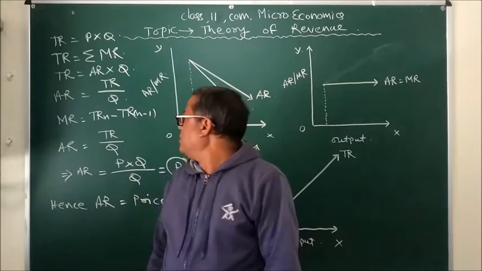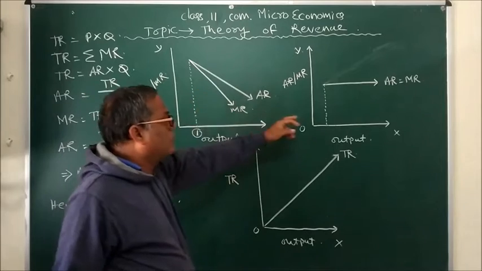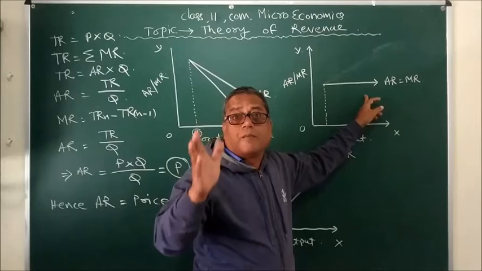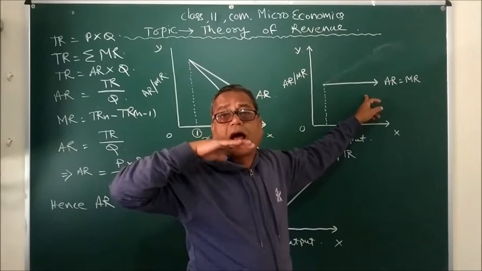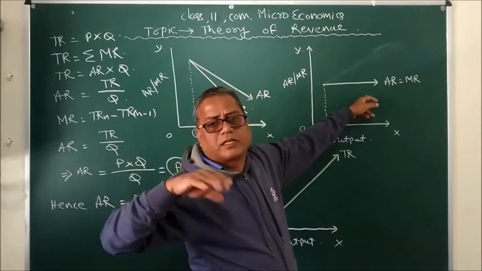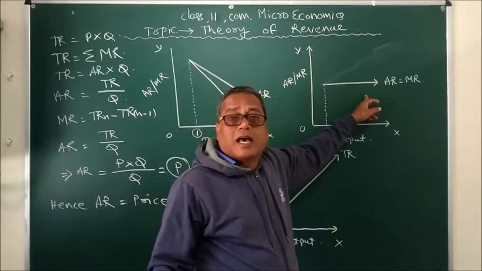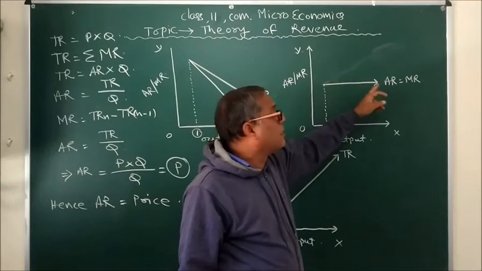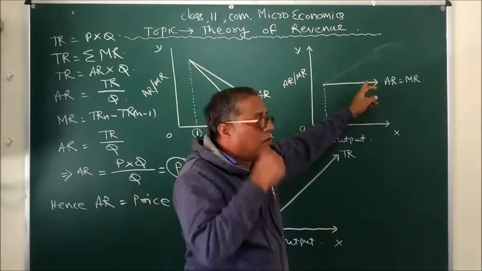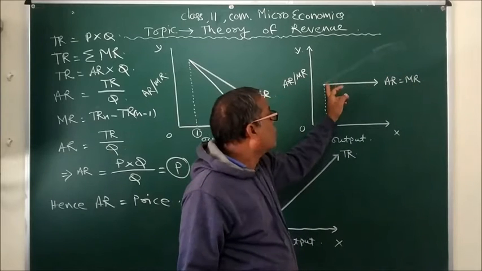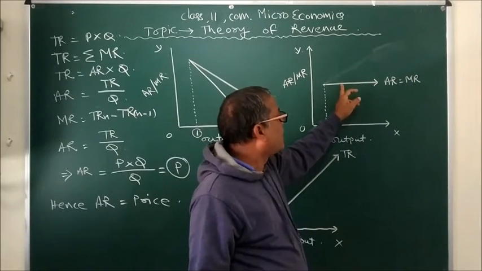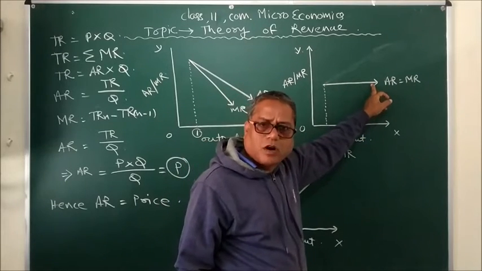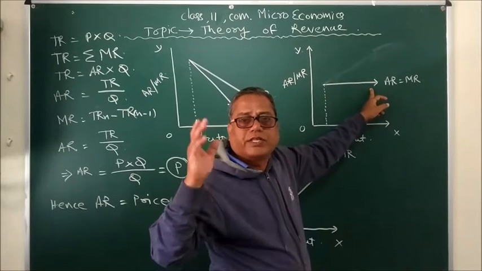So, under the two different headings of perfectly competitive market and imperfect competition, we will be discussing the nature of revenue curves. First we come to the perfectly competitive market. See this diagram. In a perfectly competitive market, because price is uniform, the producer cannot increase or decrease price, hence price always remains fixed. That's why the average revenue curve and marginal revenue curve both coincide with each other and are parallel to the x-axis. Here you can see this is the average revenue curve and the same is also the marginal revenue curve.